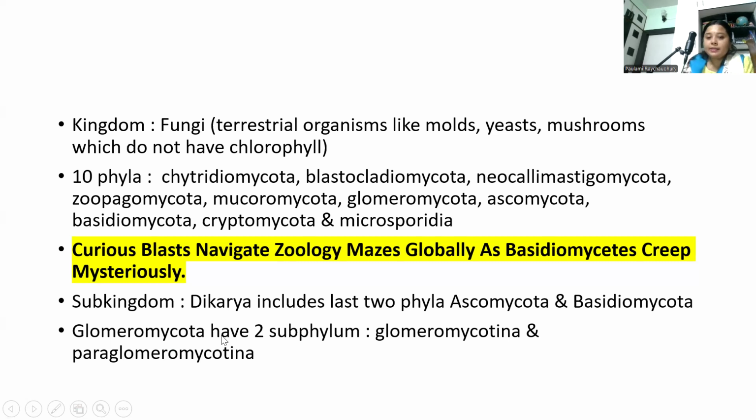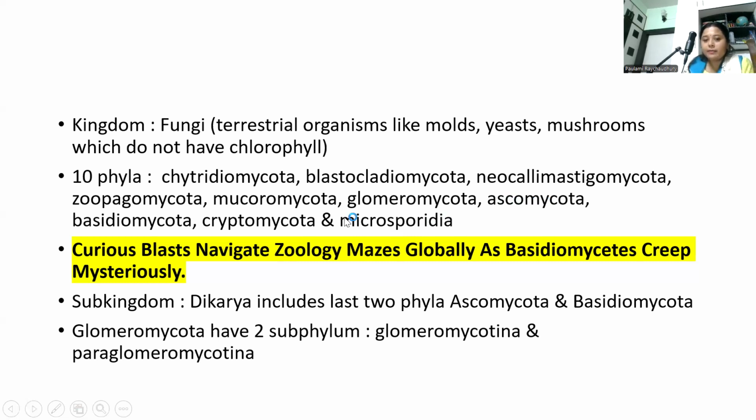Now, special features. The lower fungi, 1 to 6, that means Chytridiomycota to Glomeromycota, can carry out asexual reproduction, and they have flagella, are early diverging, and are simpler.